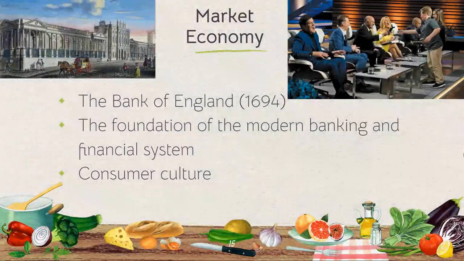Another bank to know of is the Bank of England in 1694, a government chartered joint stock company. And again, a joint stock company is where people pool their money together to make an investment. If you didn't have enough money to own a business, you work together to own it together and you share in the profits and the losses. You could think of a joint stock company as an early precursor to the stock market itself.